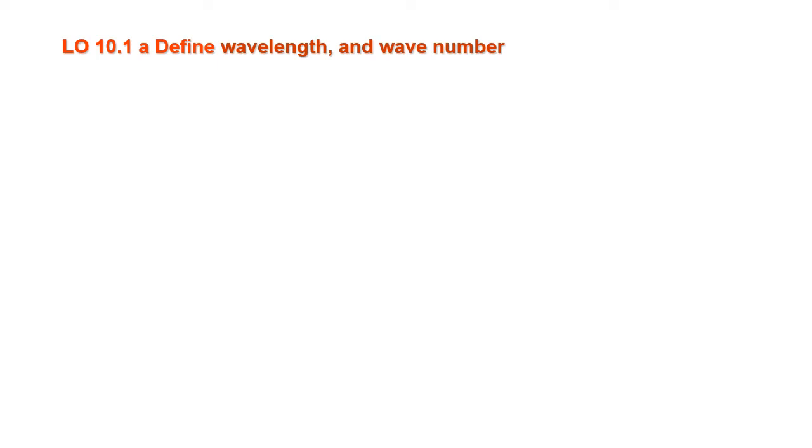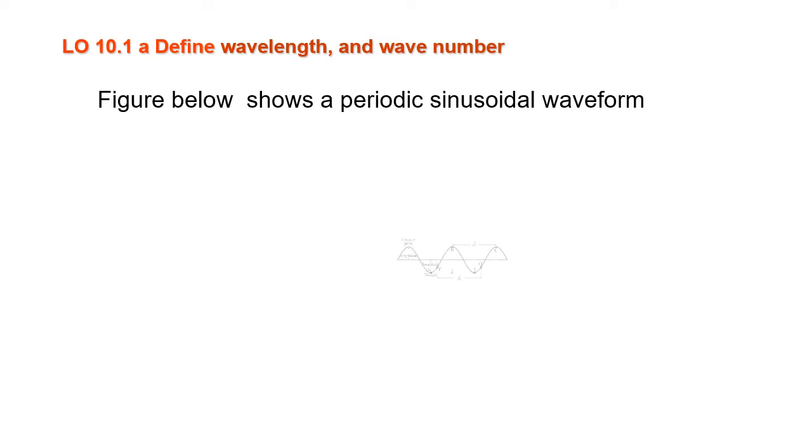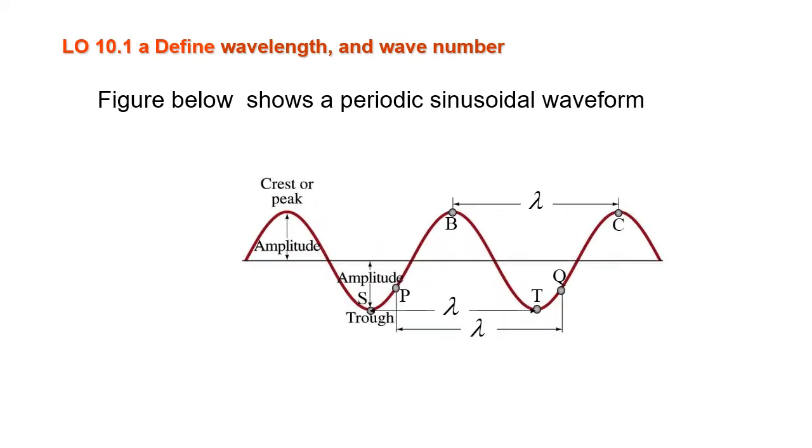Learning outcome 10.1a. Define wavelength and wave number. So figure below shows a periodic sinusoidal waveform. Okay, so this is the amplitude. This is crest or peak. At this point is the crest or peak. Point C also is crest or peak. And then point S and point T is the trough of the waveform.